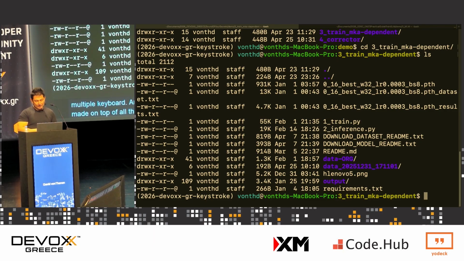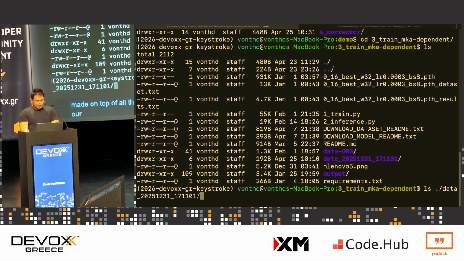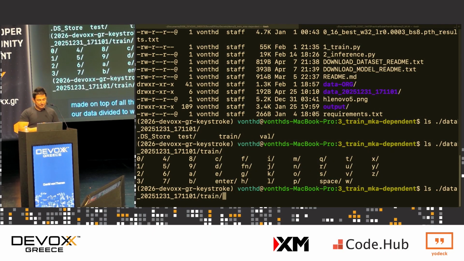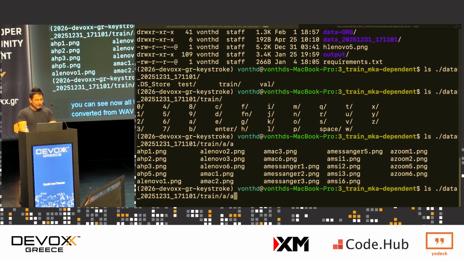So just like before, we have our data divided into test, train, validation. And if we look at the training data alone, you can see now all the different keys that we have sounds for, which have already been converted from WAV to PNG files, so images. So if I take a look at one of them, you can see the HP, there's like 4 instances for the HP keyboard, Lenovo, Messenger, MSI, and so on.